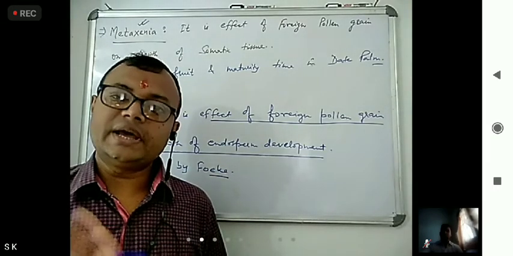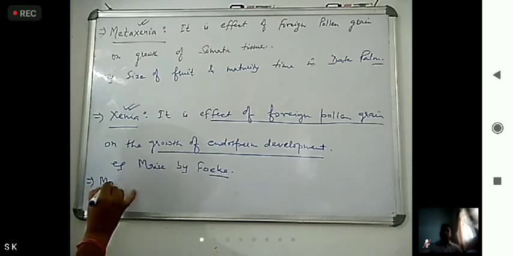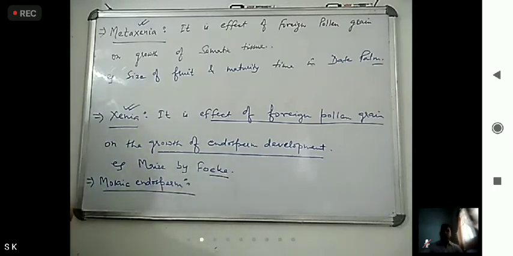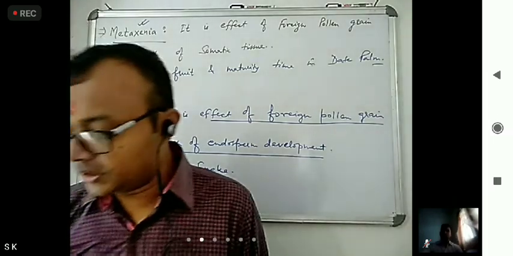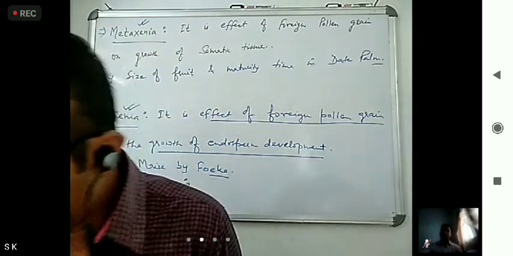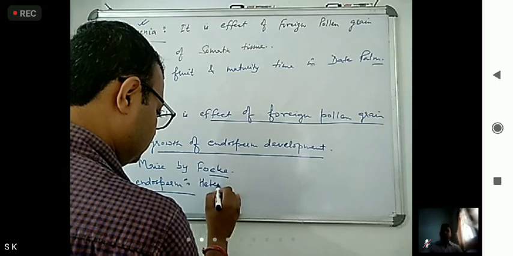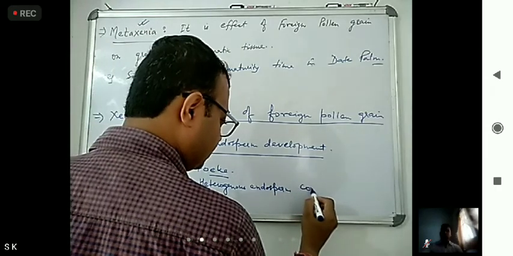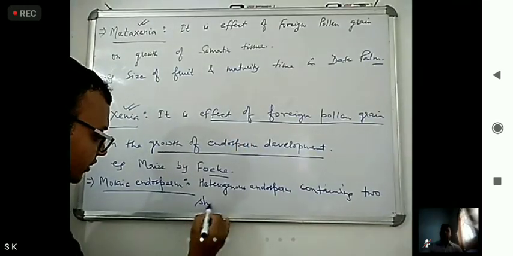Next term is mosaic endosperm. As the name suggests, mosaic endosperm means heterogeneous endosperm containing two sets of colors.